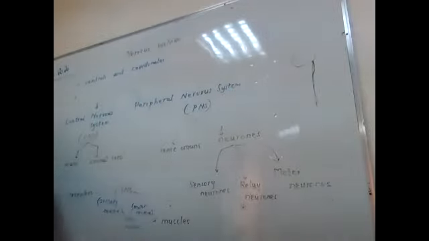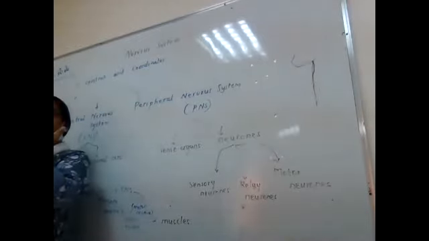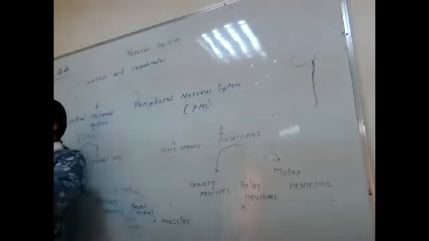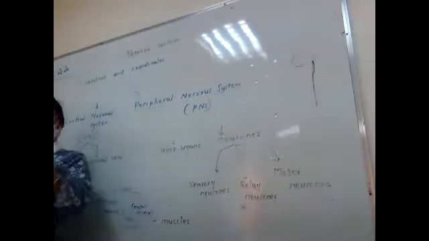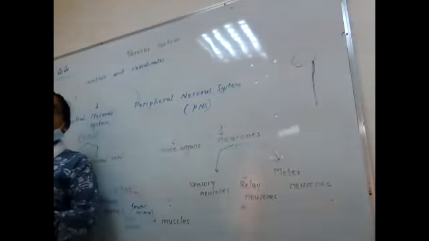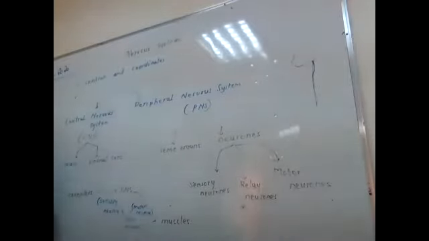Inside the eye, you have to learn about the structure of the eye. A group of sound receptors is present in the ears. A group of smell receptors, olfactory receptors, is present in the nose. Chemical receptors are present in the mouth, like in the tongue. So sense organs are groups of receptor cells. Is it clear? Miss, if somebody's pain receptors are bad, they won't be able to feel pain at all?